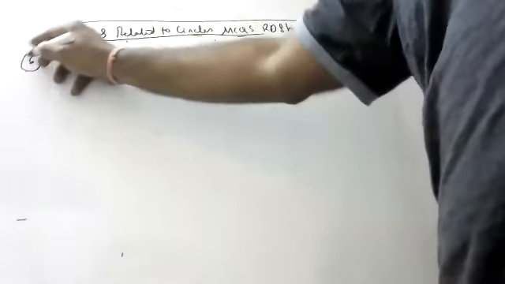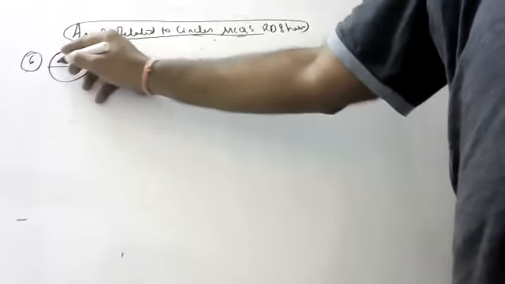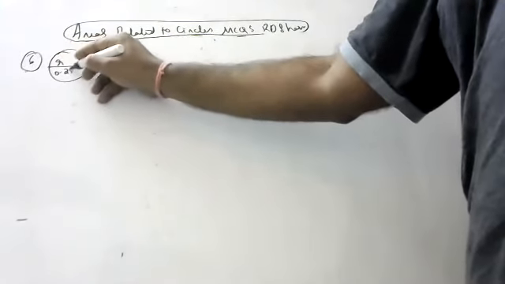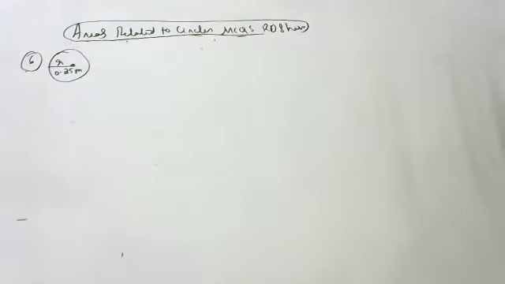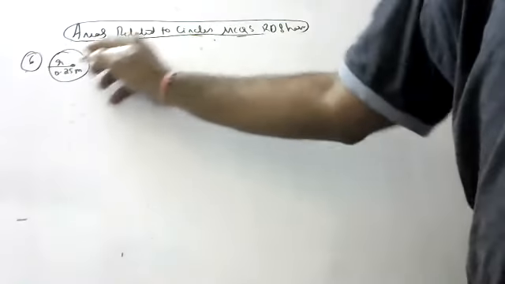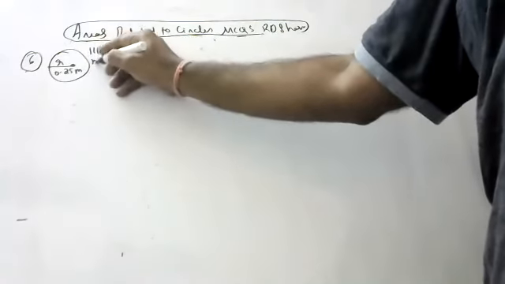So 6th question is like this, children. The radius of the wheel is 0.25 meters. Find the number of revolutions it will make to travel 11 kilometers. So children, to travel 11 kilometers, how many revolutions it will make?